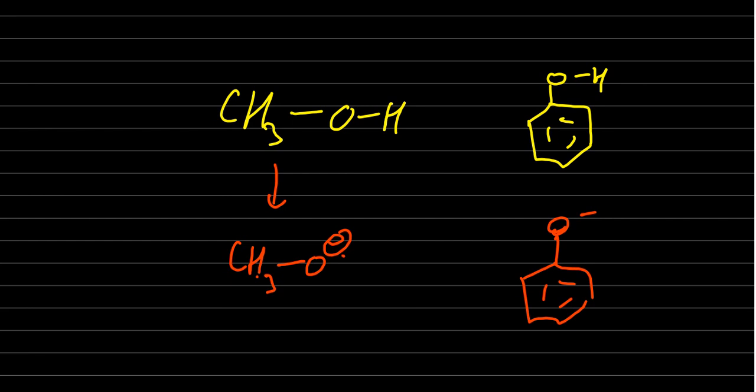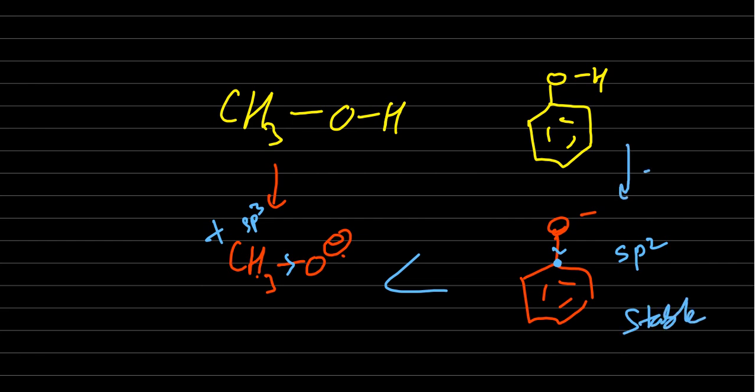That CH3 group is plus inductive, completely donating electrons. But here, this carbon is sp2 hybridized carbon. It is sp3 hybridized. It is completely donating, but here it is receiving also. So comparatively, this is the more stable. It is stable means it can donate H plus easily. Therefore, it is acidic.